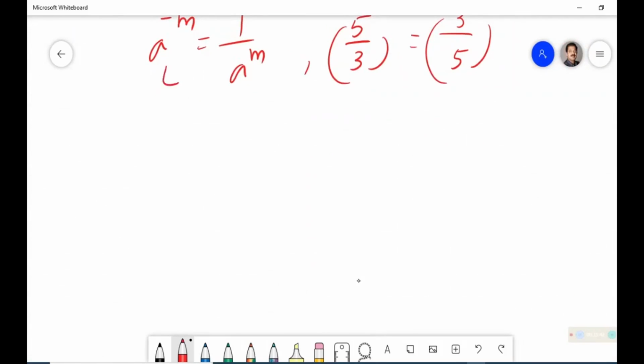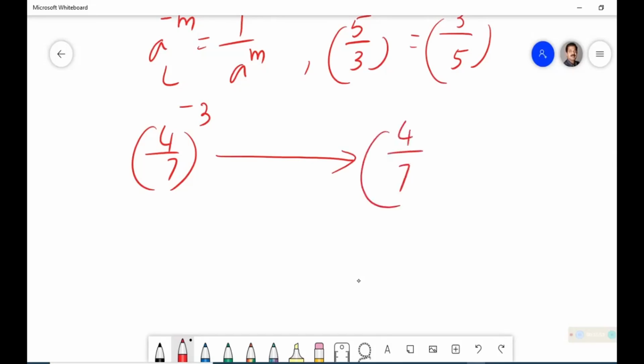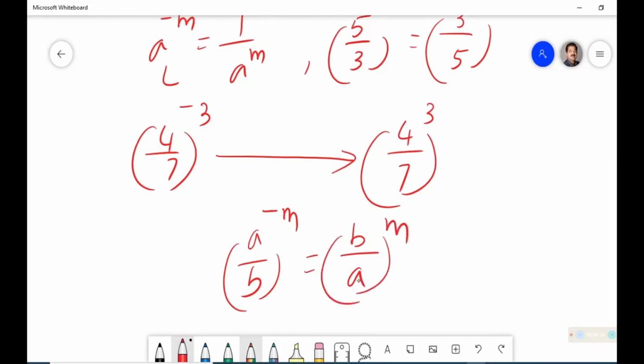It is given that 4 upon 7 whole raised to minus 3. तो आप ज़्यादा ये नहीं डायरेक्टली लॉ अप्लाई करेंगे and you will write 4 upon 7 whole raised to 3. This is the result of understanding the law or methodology behind it. Or simply writing a upon b whole raised to minus m, the answer will be b upon a whole raised to m. So this will be our next law.